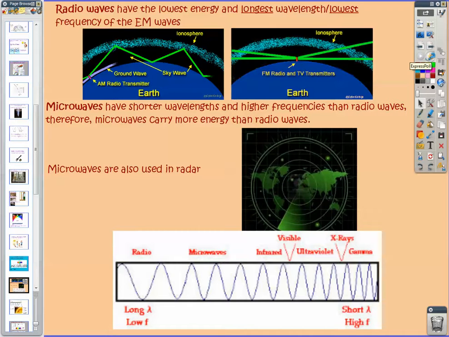These are the types of waves that are used for radio broadcasts, like your AM and FM radio. If you've ever watched TV from an antenna, that's the way those are broadcast as well. These are also used a lot with cell phones to broadcast. Your cell phone signals are using radio waves. Microwaves, on the other hand, have a little bit more energy. They're not a ton of energy, but they're a little bit more. Your microwave oven actually uses these waves because these waves are really easily absorbed by water and turned into heat.